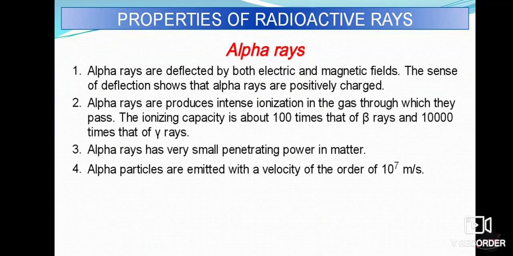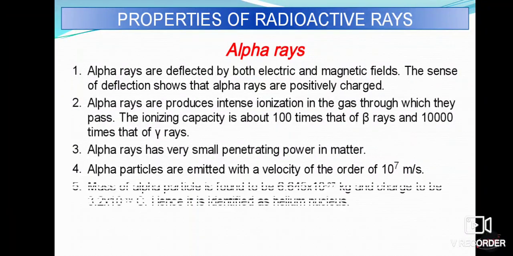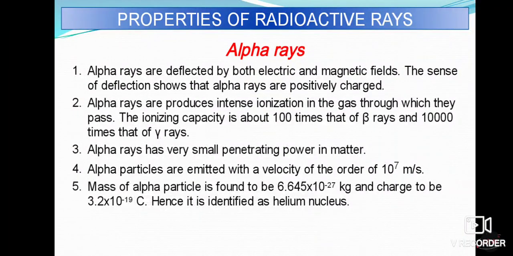Similarly, alpha particles are emitted with a velocity of the order of 10^7 meter per second, and the mass of an alpha particle is found to be 6.645 × 10^-27 kg, and the charge is found to be 3.2 × 10^-19 coulomb, which is the same as the helium nucleus. Therefore, we can say the alpha particle is nothing but a helium nucleus, because it is identical to that.